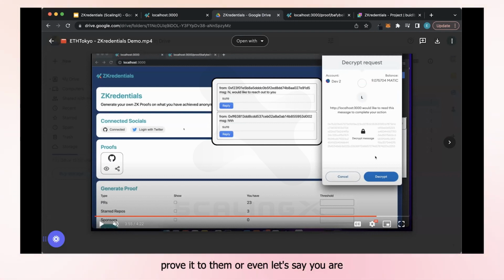Or let's say you are a pro gamer who wants to do some side coaching for cash. You have to prove that, but you don't want to show your actual username. So you can retrieve the statistics of your gameplay or the achievements you have performed in the game itself, to pull out the data and prove that you have certainly achieved such achievements.